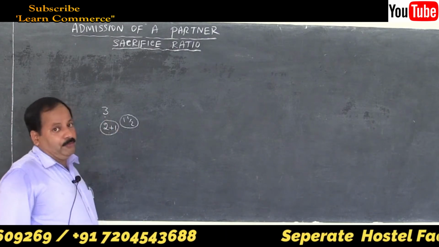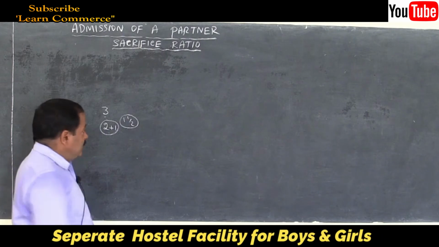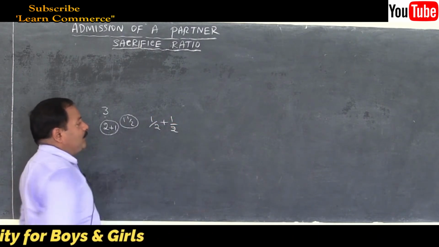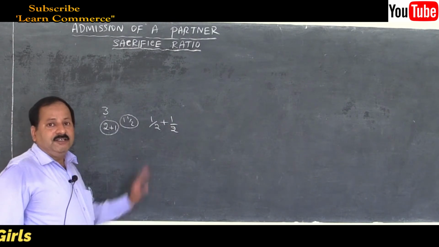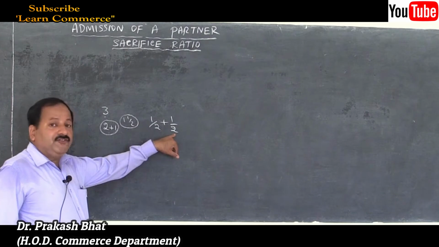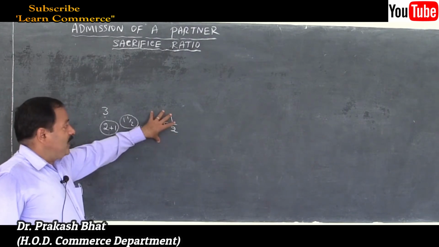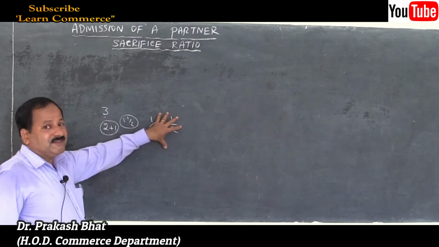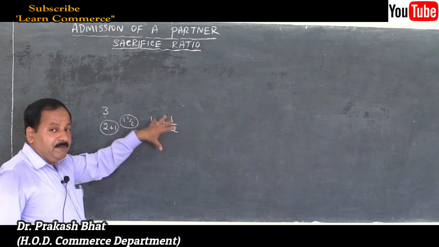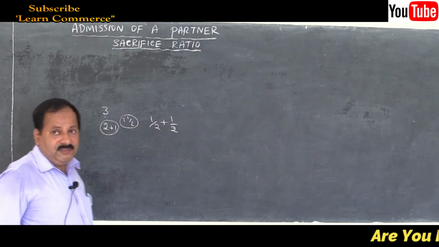Then if I distribute, each one will get only 1 chocolate, not one and a half. That is half a chocolate each, given by the old partners towards the new partner. That is, A and B gave half a chocolate each to the new partner Mrs. C. So when we add these 2 shares sacrificed by the old partners, surrendered by A and B towards C, it is nothing but the sacrifice ratio.